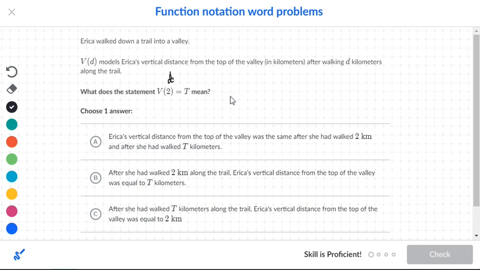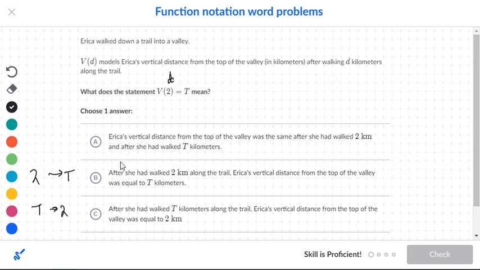So Erica's vertical distance from the top of the valley was the same after she had walked 2 kilometers and after she had walked t kilometers. After she had walked 2 kilometers along the trail, Erica's vertical distance from the top of the valley was equal to t kilometers. After she had walked t kilometers along the trail, Erica's vertical distance was equal to 2. Well, this one is actually backwards because it's going t and then to the 2. This one is talking about the 2 and then going to the t.